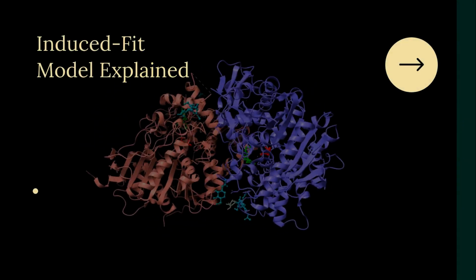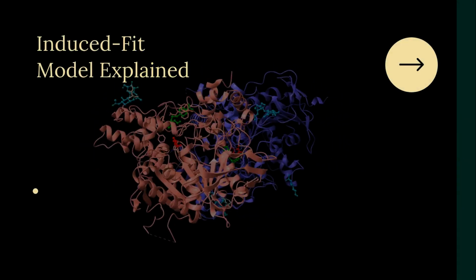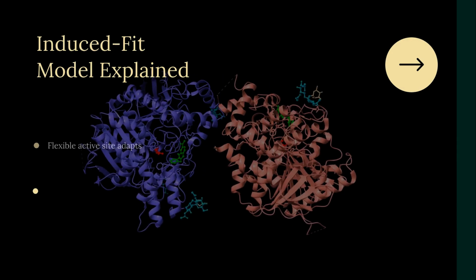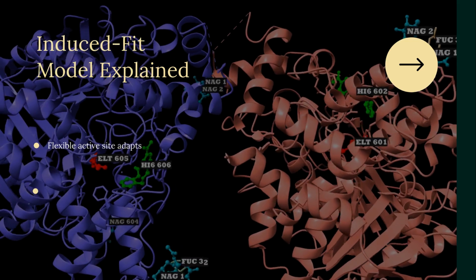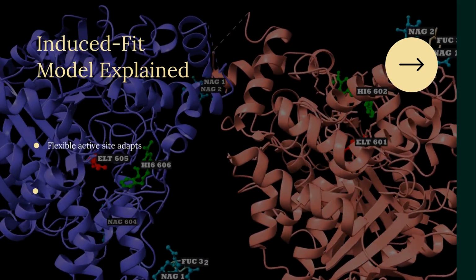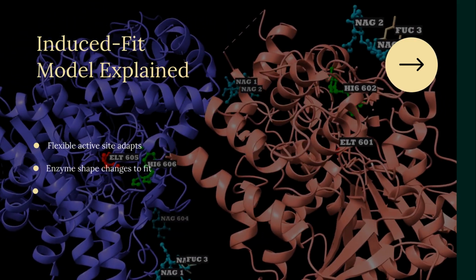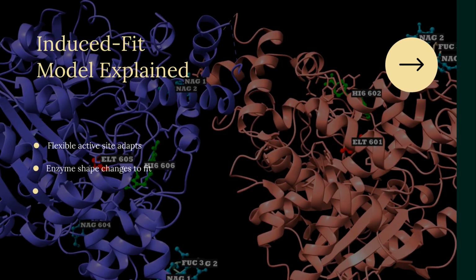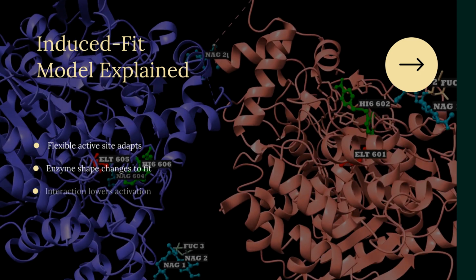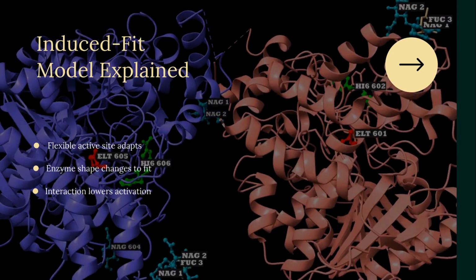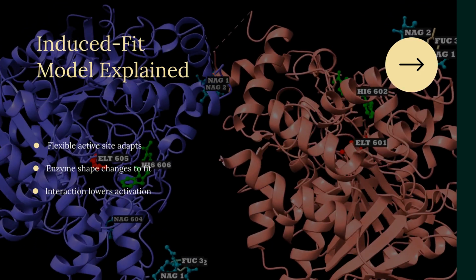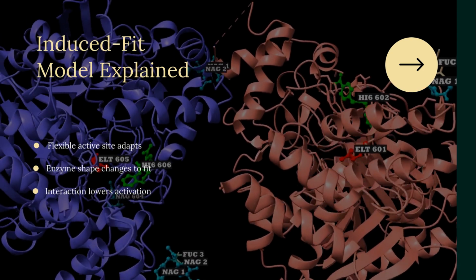The induced fit model suggests a flexible active site. Upon substrate binding, the enzyme changes shape to fit better. This enhances enzyme-substrate interaction and lowers activation energy. The model accounts for enzyme flexibility and explains bond strain. It's a more accurate representation of enzyme action.